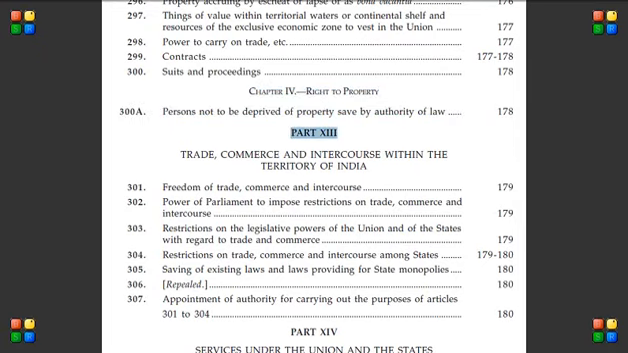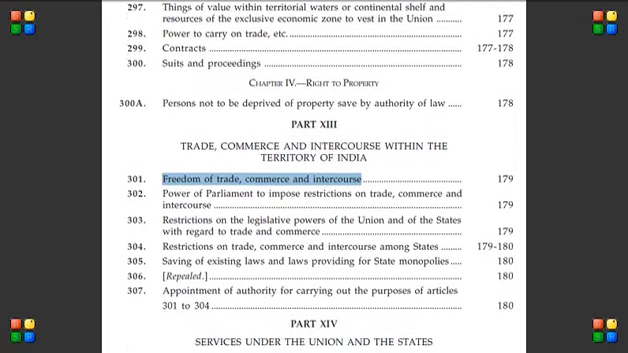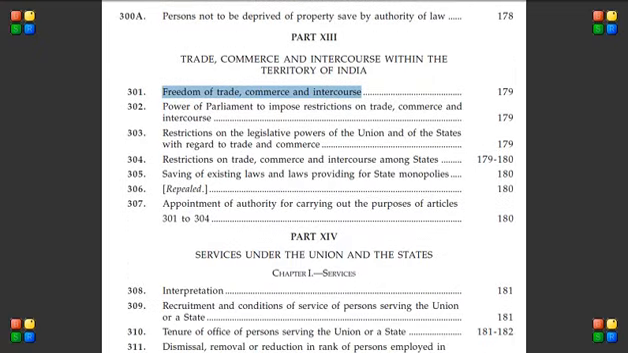Next is Part 13. Part 13 talks about trade, commerce and intercourse within the territory of India. It talks about free trade and commerce between states, how trade can be done, what the restrictions on trade between states are, and how they can conduct trade. This all comes under Part 13.